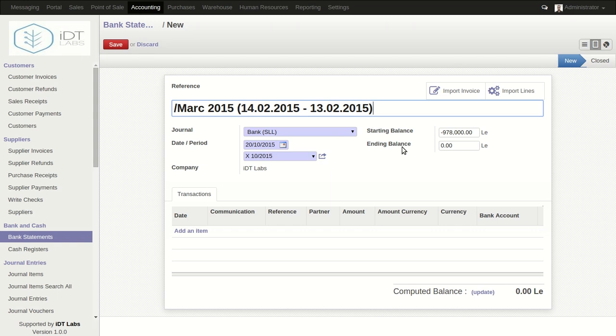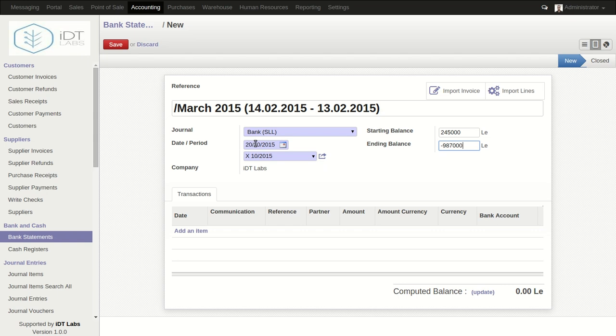Again, we're going to specify a starting balance for this particular bank statement. This should be March as a starting balance, and again an ending balance. As you can see, the journal was automatically selected. Here the starting balance we're going to say is 245,000, and then the ending balance we're going to say is minus 987,000. And then we're going to specify the date.